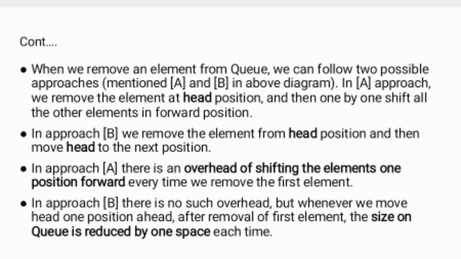See, we have index number 0, index number 1, index number 2, index number 3. If you want to remove 19, then in approach A there is an overhead to shift the elements one position forward every time we remove the first element.